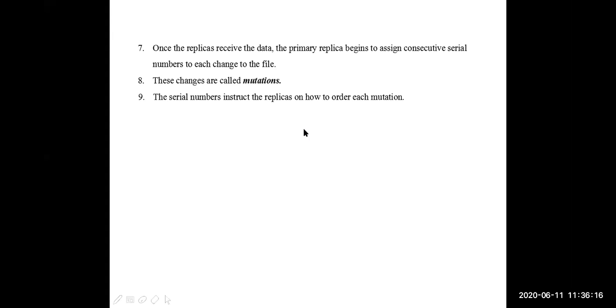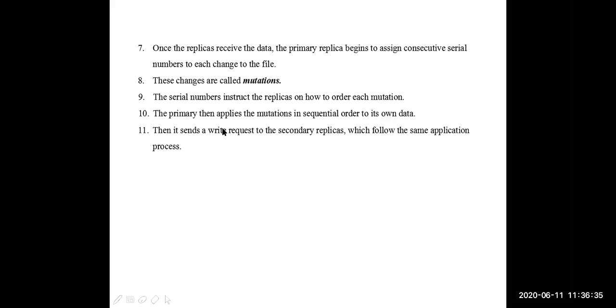Then what will happen is the primary replica will reorder its data based on the serial numbers. It will rearrange the data based on the serial numbers given. First, it will rearrange its own data. After it has rearranged the data in sequential order, it will pass the same information to the secondary replicas: you also rearrange the data in the same process.